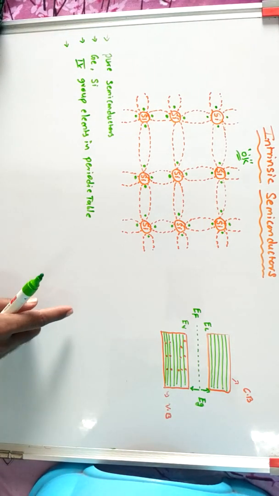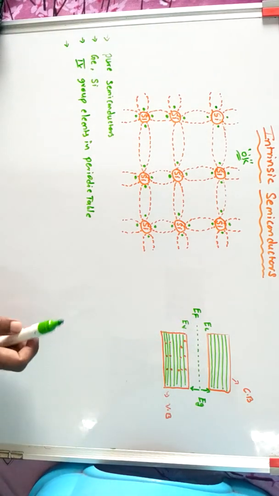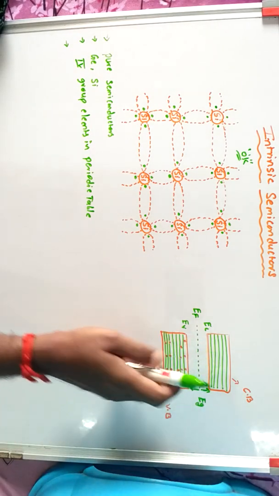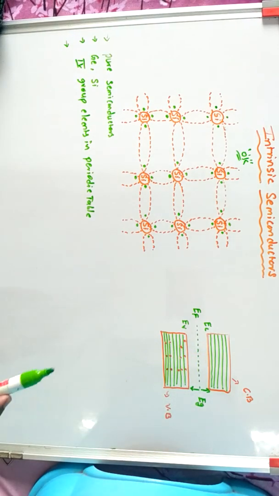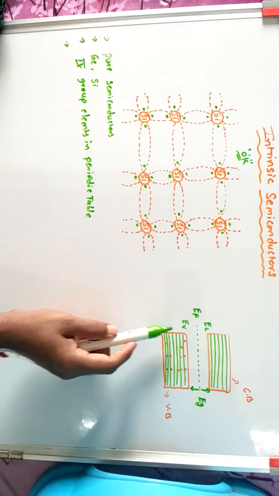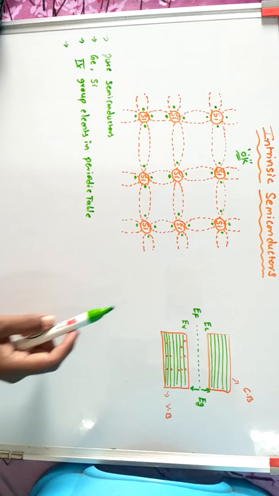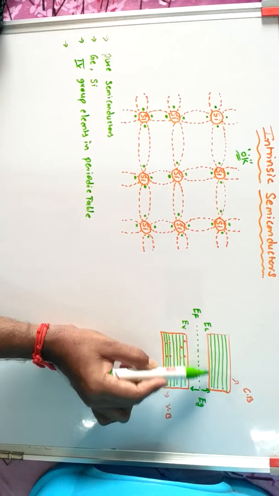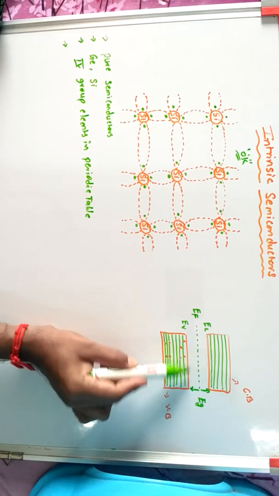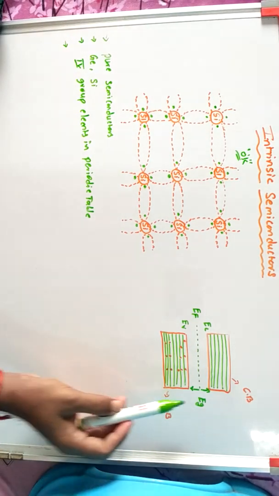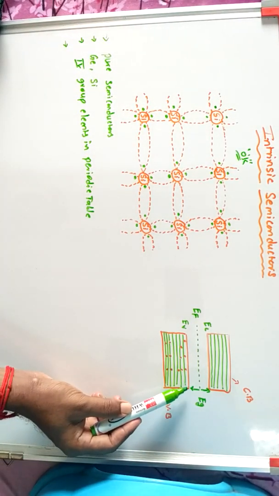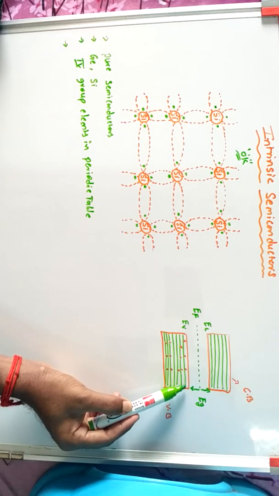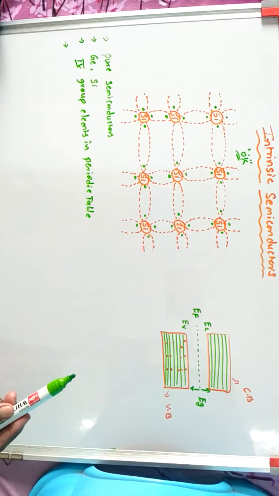In this figure, EC is the energy level of the lower portion of the conduction band, and EV is the energy level of the upper portion of the valence band. Eg is the energy gap between the valence band and conduction band.